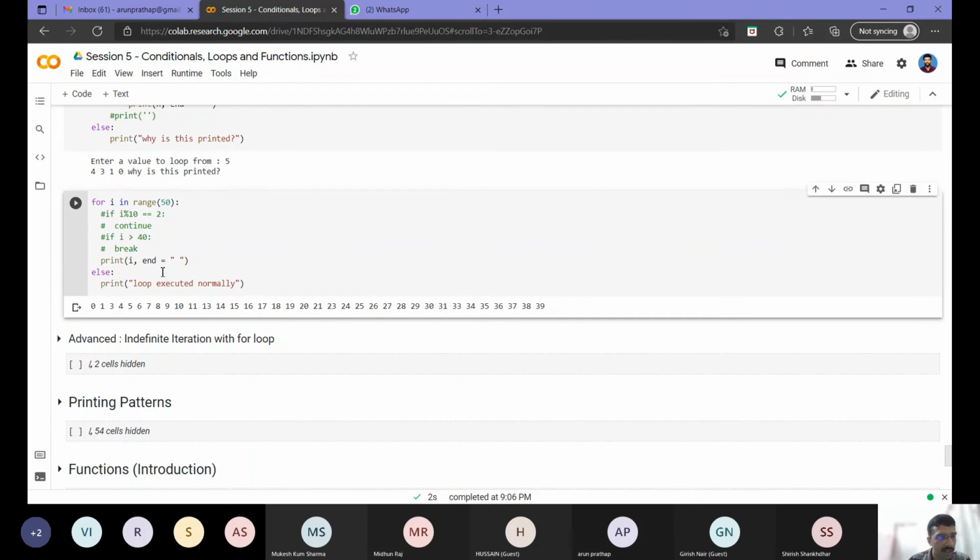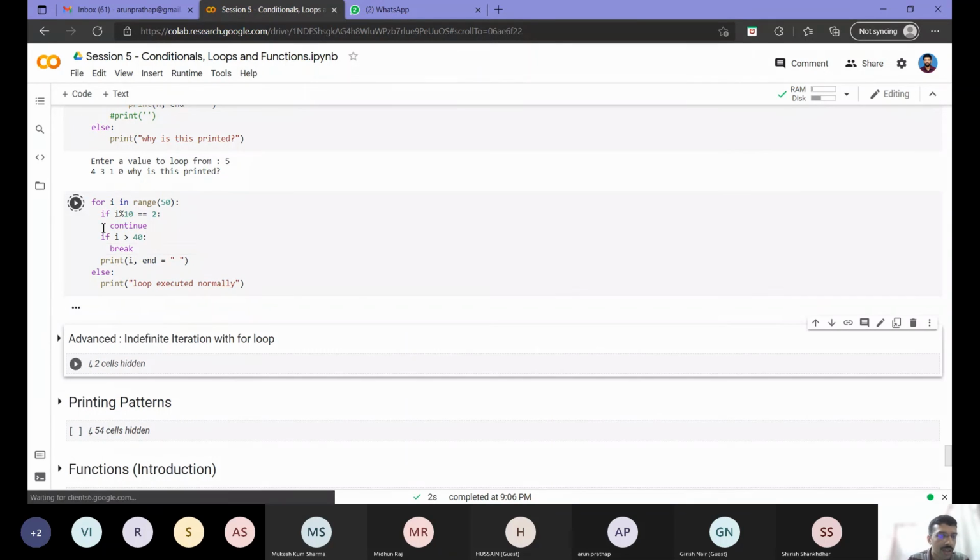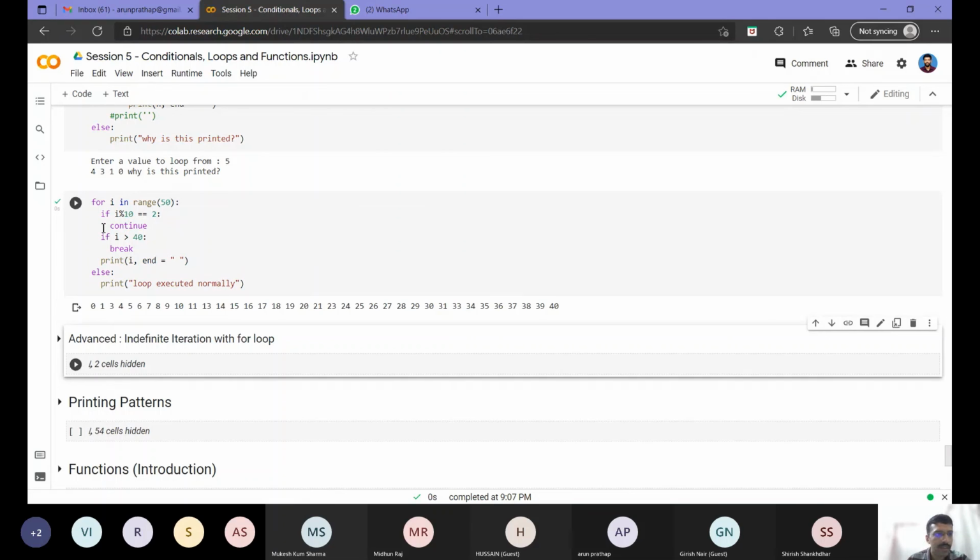Then suppose I am printing again with a for loop. Let's check an example with continue, break and else all together. I am giving range 50, so it will go from 0 to 49. Then I am checking if modulo 10 equal to 2, continue. So numbers with units digit 2 will not get printed: 2 is not printed, 12 is not printed, 22, 32 not printed.